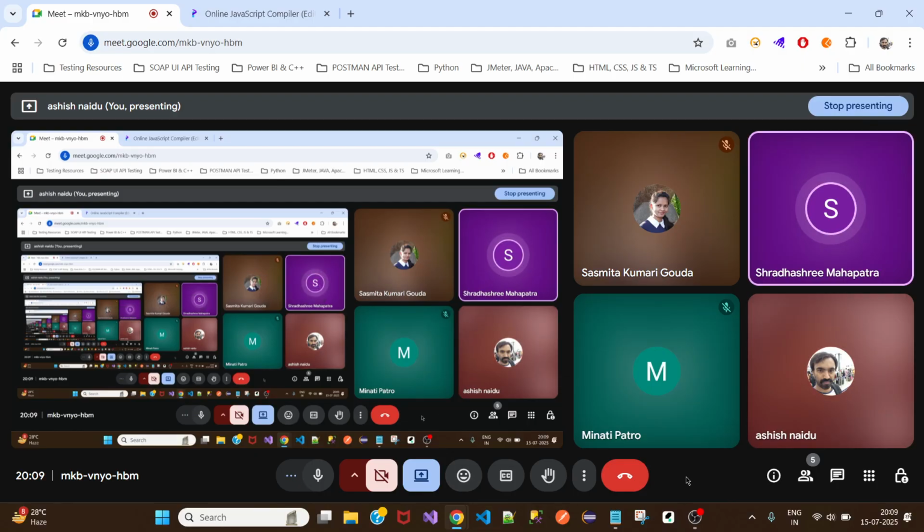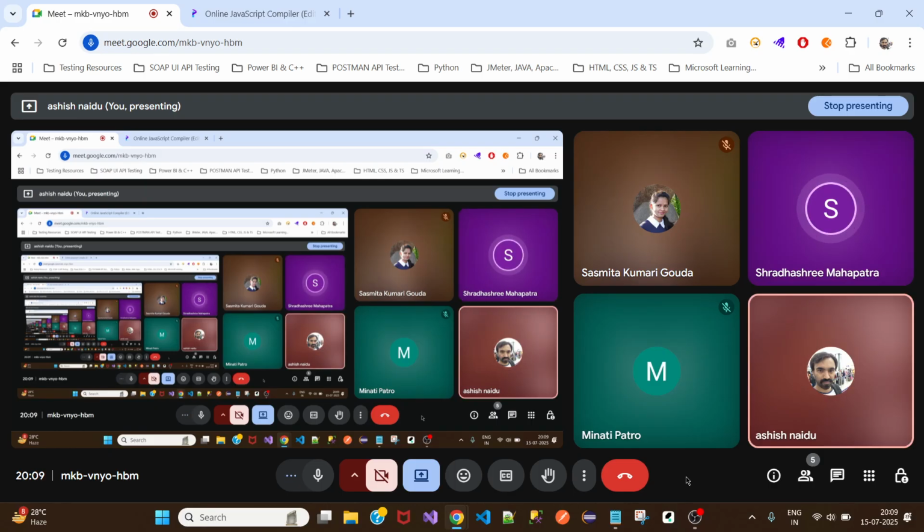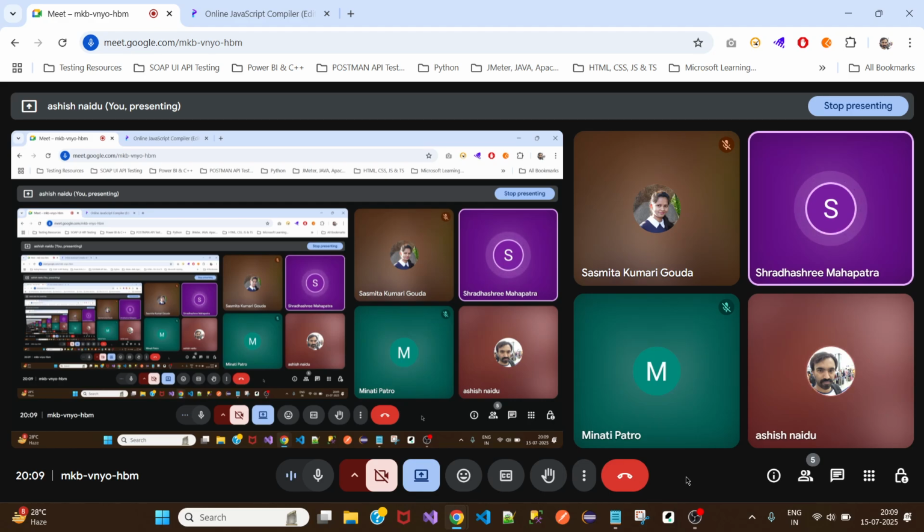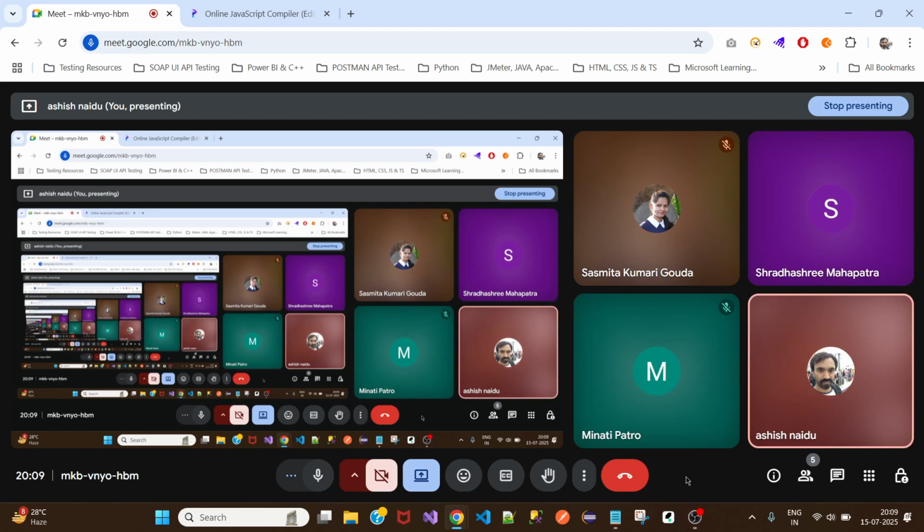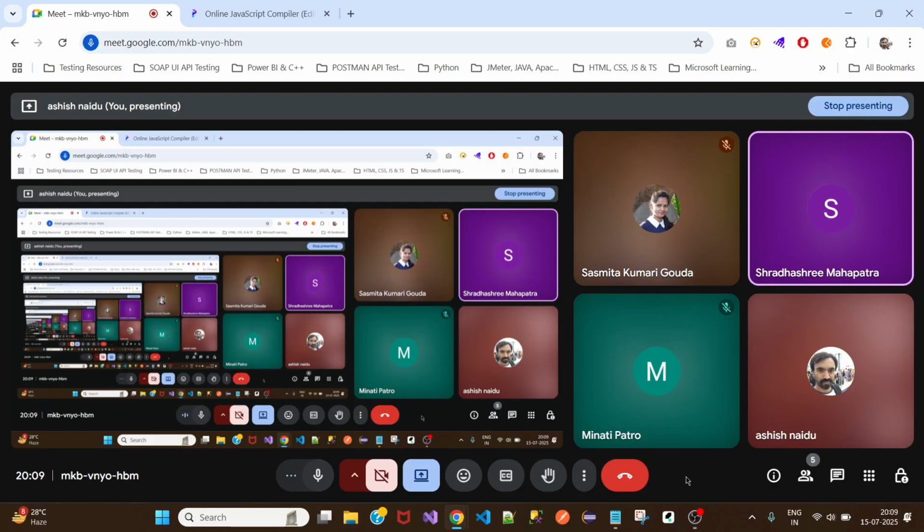Which state is it? Sorry, Shraddha, which state are you moving to? Gujarat. Okay, Gujarat.